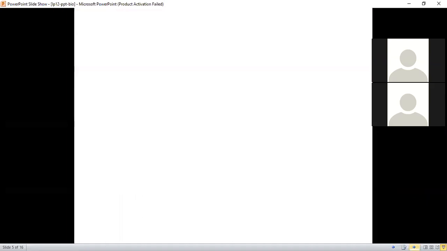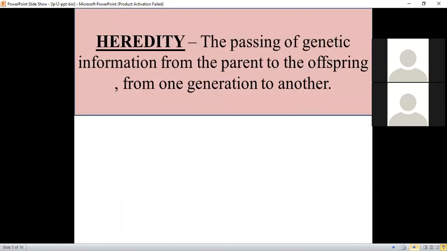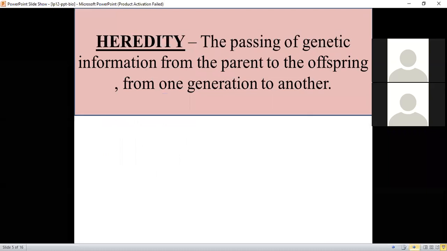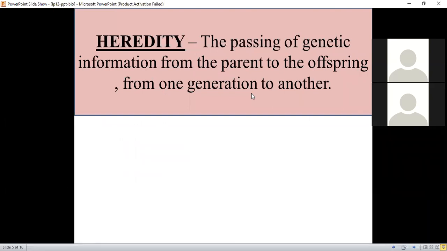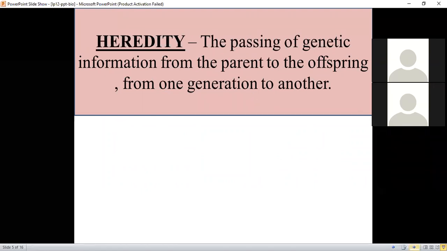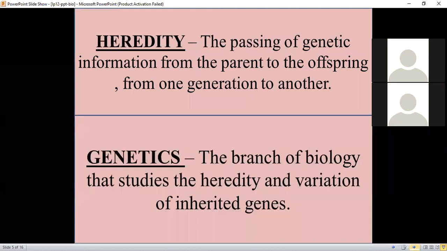And these characteristics are passed on from the parent to the offspring. So what is this passing of genetic information from parent to the offspring called? It is known as heredity. The passing of genetic information from the parent generation to the next offspring generation is known as heredity. And the branch of biology which studies heredity and variations in inherited genes is known as genetics. Students, now you can lower your hands, okay?